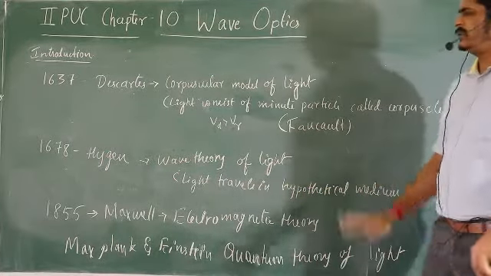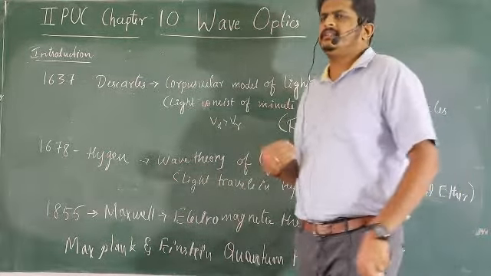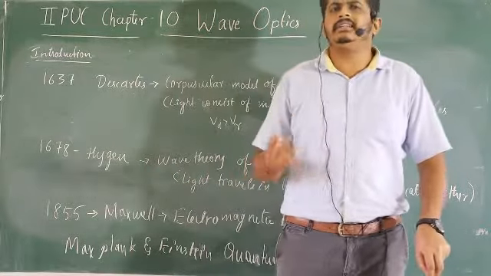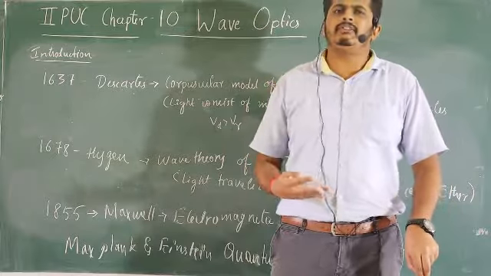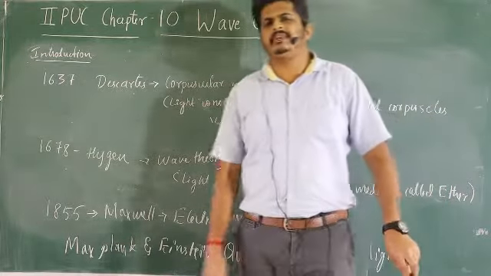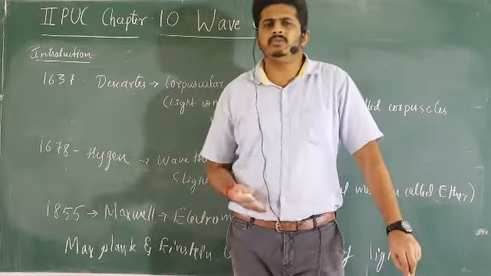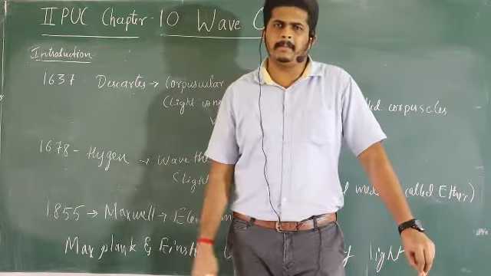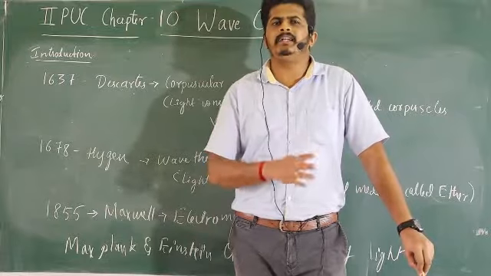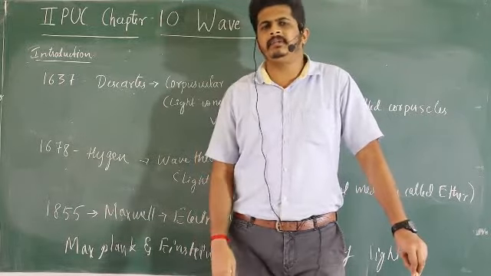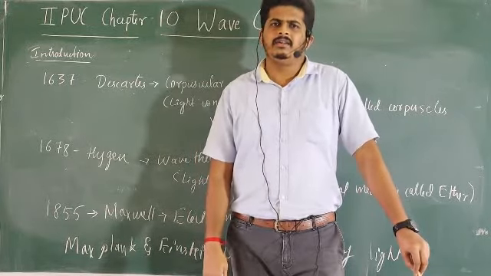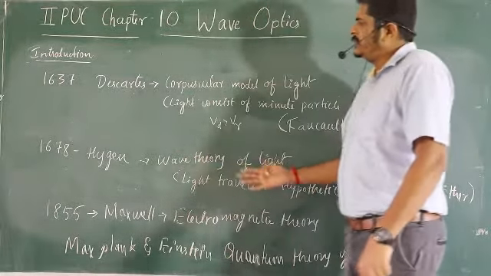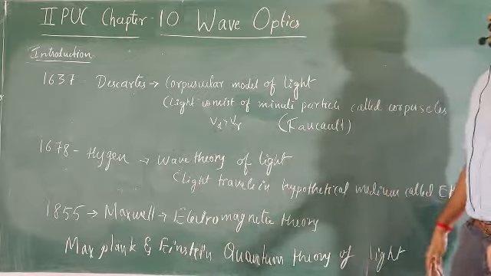That means they thought that the entire atmosphere is covered with ether and light travels in that very fast. That was the concept behind that. So according to Huygens, light travels in a hypothetical medium, and that hypothetical medium they termed as ether. That is the conclusion given by Huygens in 1678.